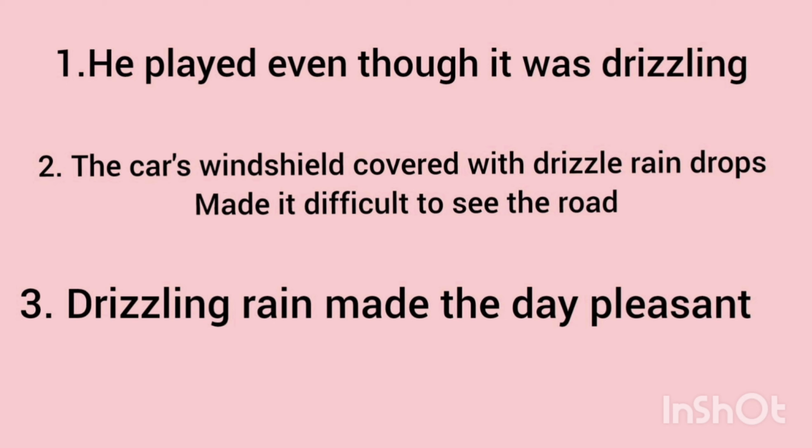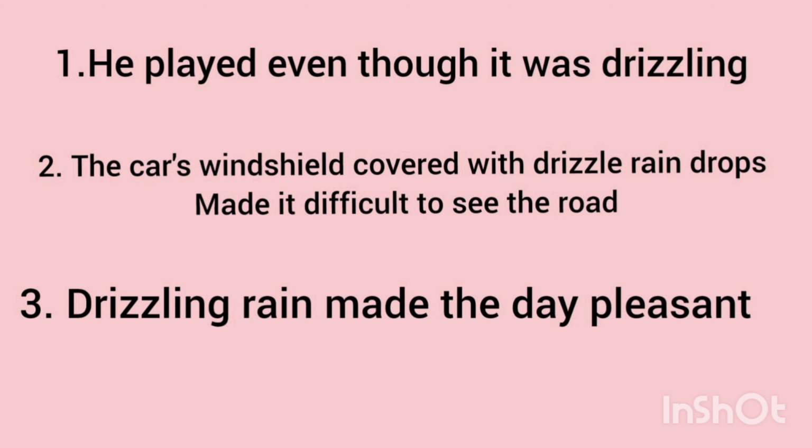Okay, the second one is, the car's windshield covered with drizzle raindrops made it difficult to see the road. It means the car windshield is hit or struck by the raindrops of the drizzle, which makes it difficult for the driver to see the road. The third one is, drizzling rain made the day pleasant, which is like a little drizzle is okay for the entire day to make the day pleasant, because heavy rain may disturb the schedule or make you late sometimes when you go out, but drizzling is really pleasant and makes the day and mood often good.